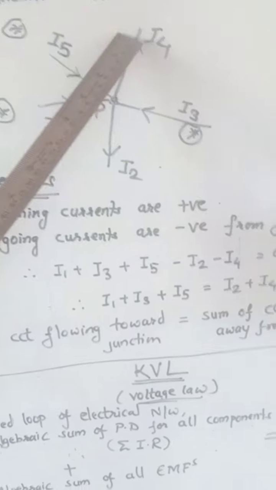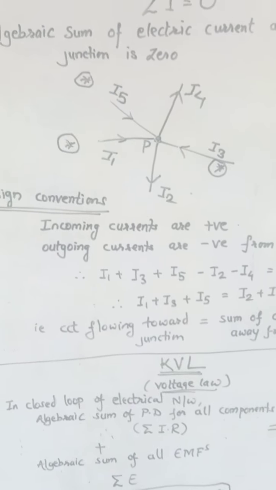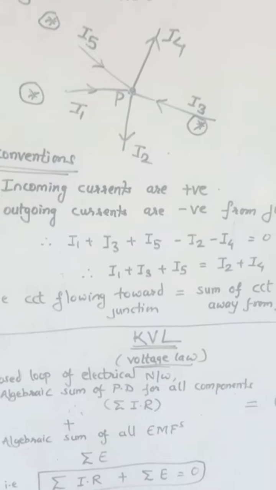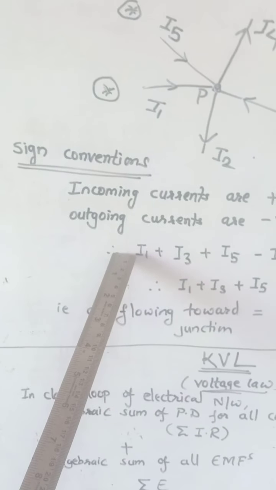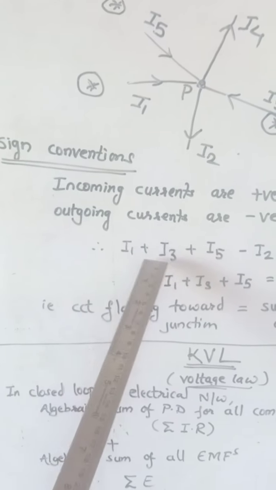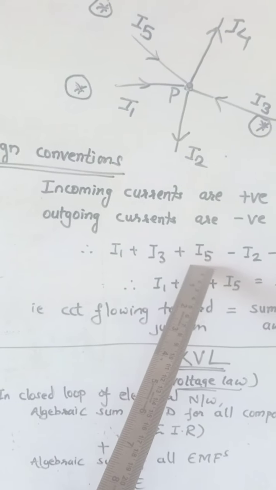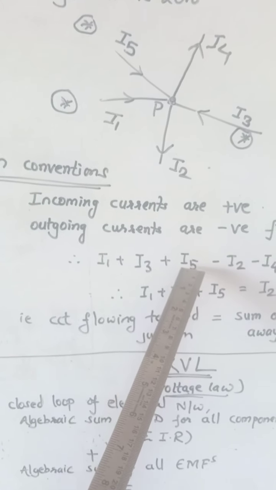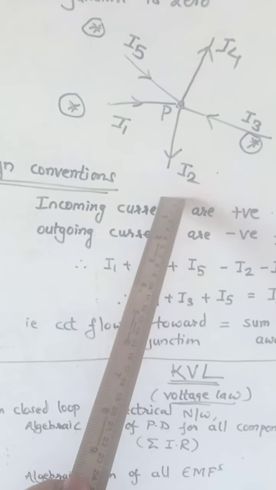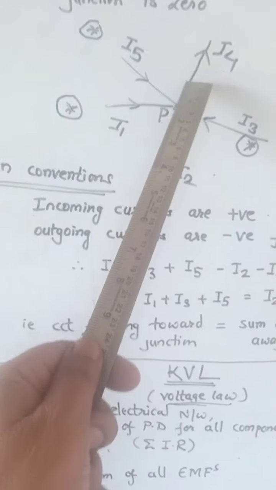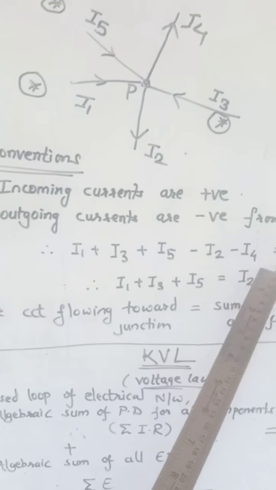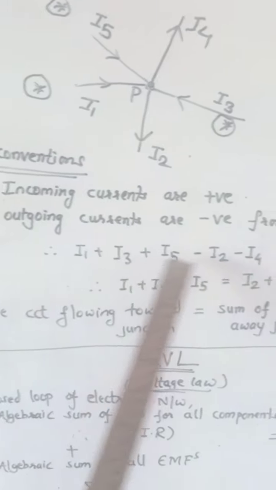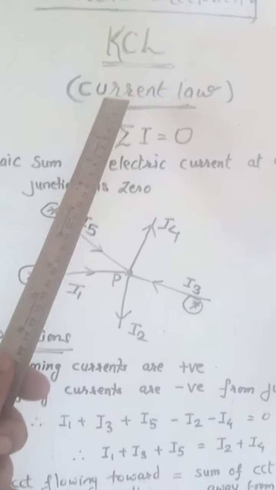Whereas I2 and I4, which are outgoing currents, are taken as negative from the junction. So writing in the mathematical form, sign of I1 is positive, sign of I3 is positive, sign of I5 is positive, sign of I2 which is going outside is negative, sign of I4 which is going outside is negative. So the sum of all this is equal to 0 according to the current law.